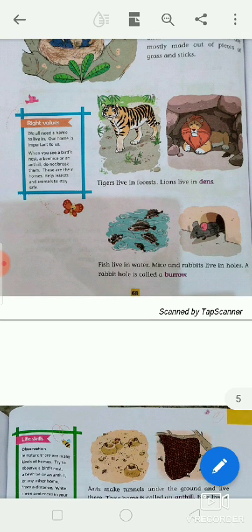Next picture, fish and mice. Fish live in water.